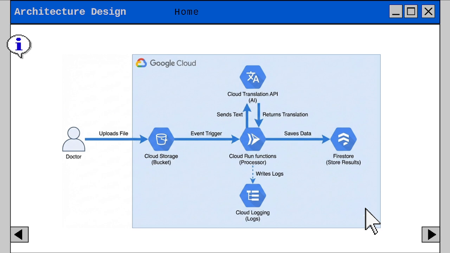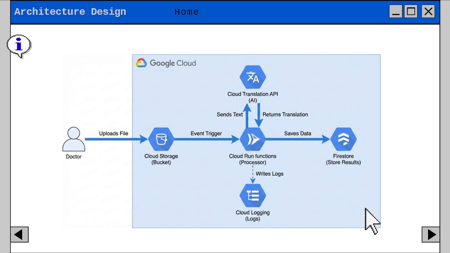Usually, the architecture utilizes an event trigger mechanism instead of a server continually checking for new files. Cloud storage actively sends a signal to the compute service at the exact moment a file upload is finalized. At the center of the architecture lies the Cloud Run function, which acts as the system processor, or what we call the brain. This function is ephemeral, meaning it remains dormant and incurs zero cost until it is triggered by the upload event.